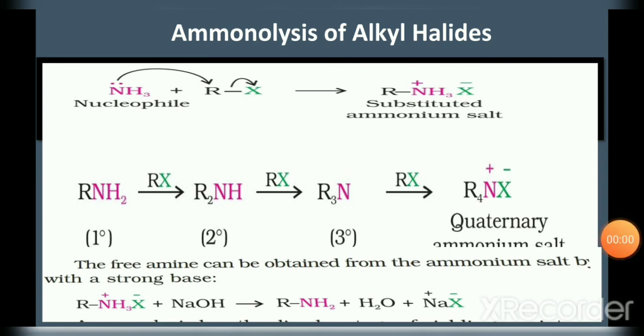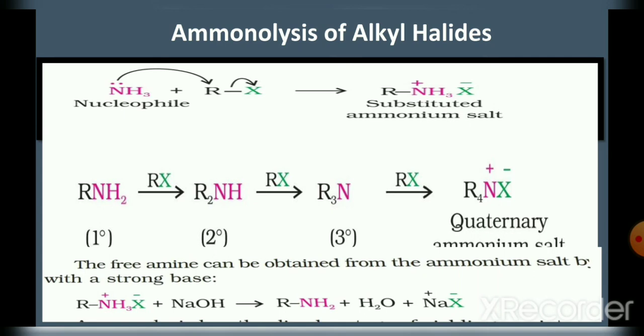From the substituted ammonium salt thus formed, how can we get the free amine RNH2? For that, the salt is treated with sodium hydroxide, a strong base. So RNH3X plus NaOH gives RNH2, the amine, plus H2O plus NaX. So now we have got RNH2, which is a primary amine.